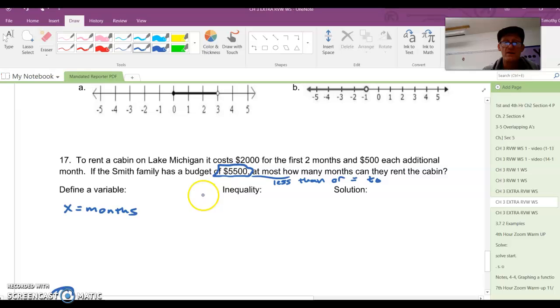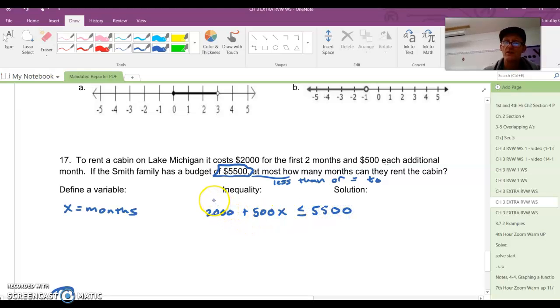And the inequality is $2,000 for the first 2 months. Okay, so it's going to be $2,000 plus 500X, because it's $500 each month. It has to be less than or equal to 5,500.